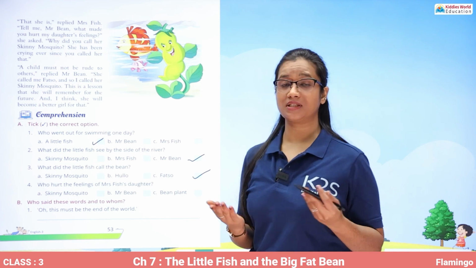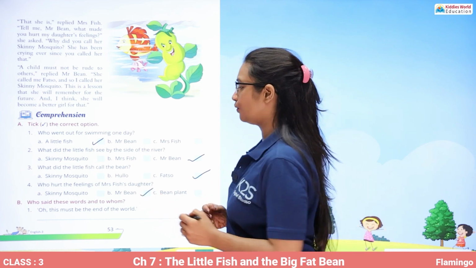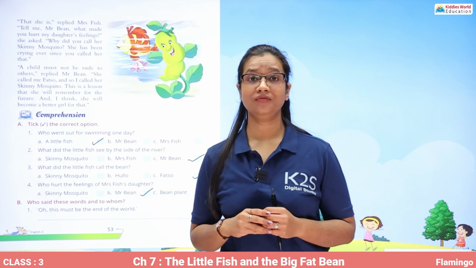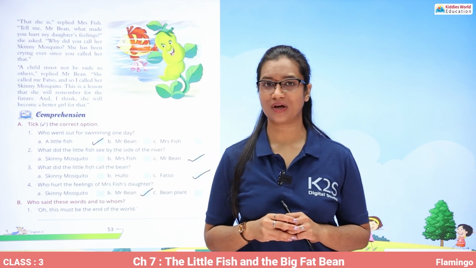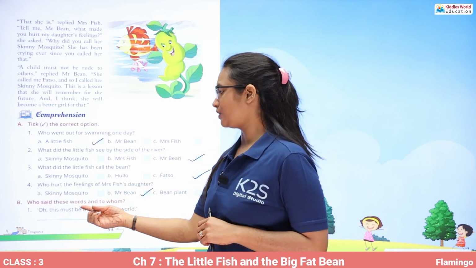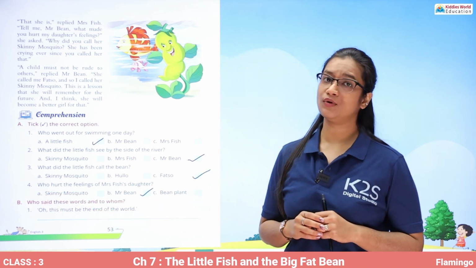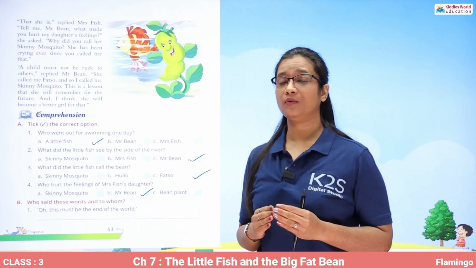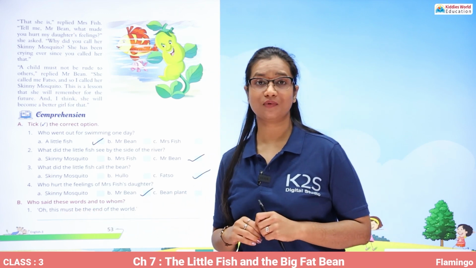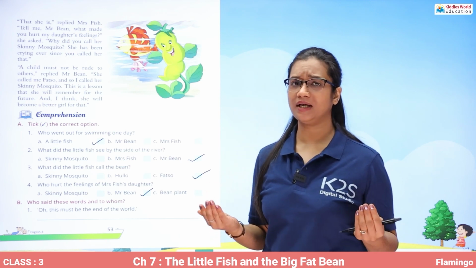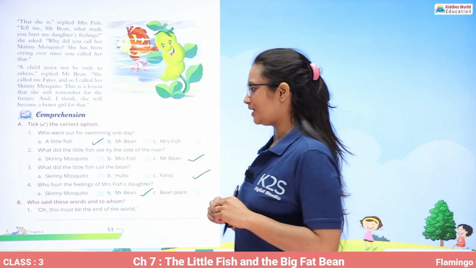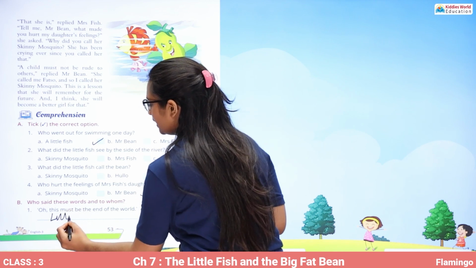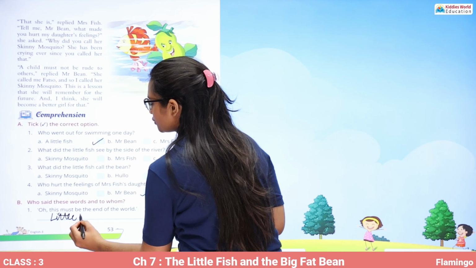So it was Mr. Bean who hurt the feelings of Mrs. Fish's daughter. After that, we are going to attempt a question on who said these words and to whom. So, "Oh, this must be the end of the world." Now, who said this? This was said by the little fish, and to whom? She said it generally. So, it was said by little fish,